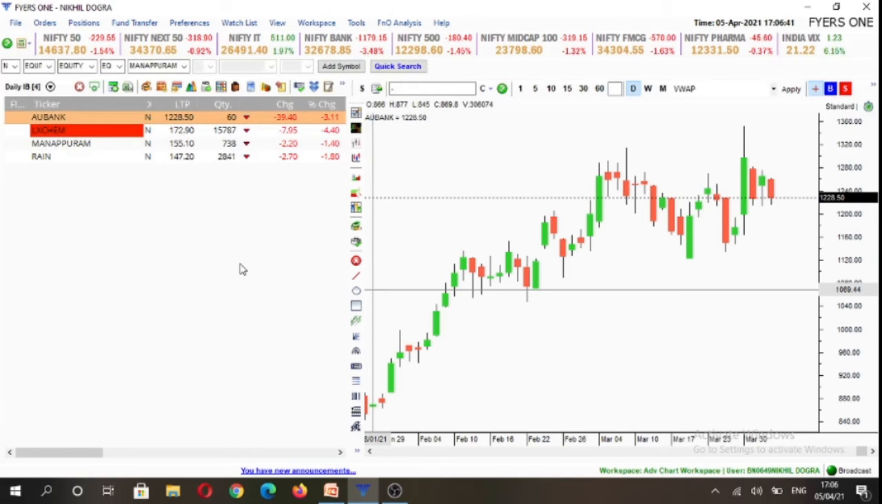Now we would be discussing our stock watch list for tomorrow. The stocks that we have chosen are AU Bank, LX Chem, Manappuram, and Rain. So let's start with AU Bank.